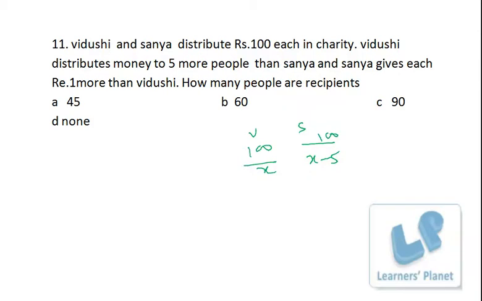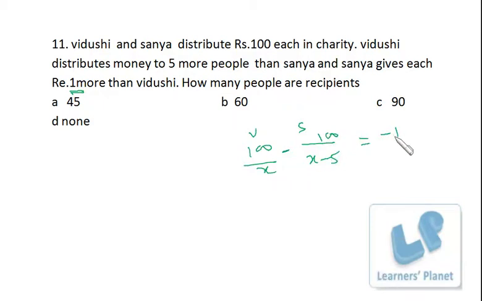Okay, so 100 by X is the amount distributed per person. X persons are there, 100 rupees, and 100 upon X minus 5 is the amount distributed to each person by Sanya. Right, now the difference between this amount per person and this amount per person is rupees 1. Precisely, Sanya is paying 1 rupee more than Vidushi. So this minus this will be minus 1 and this minus this will be 1. Okay.